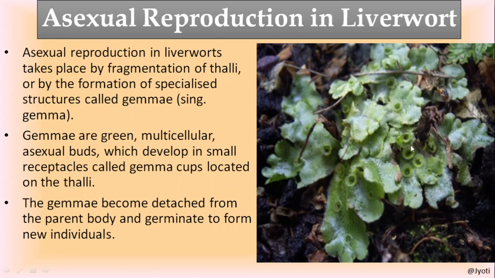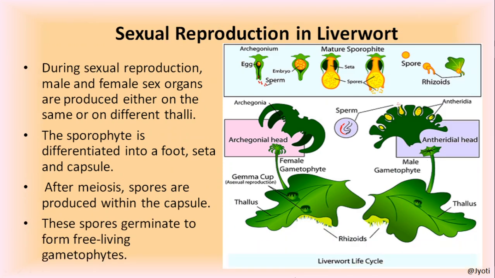As you know, there is budding in hydra and budding in yeast. When they mature, they get separated from the parent body and develop into a new organism. Similarly, here also the gemma cup separates from the parent body and it can grow into a new plant.